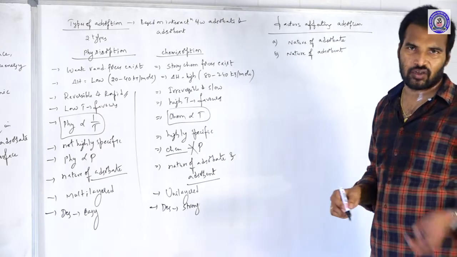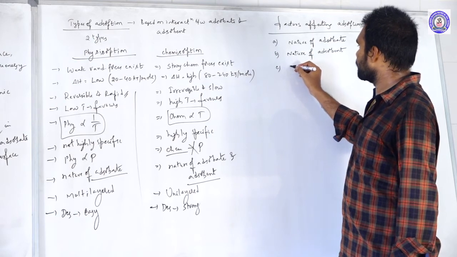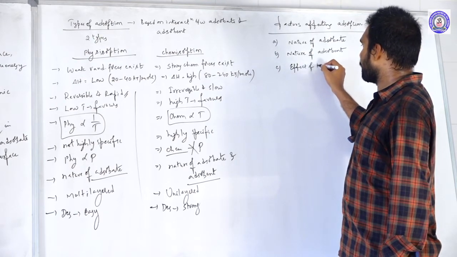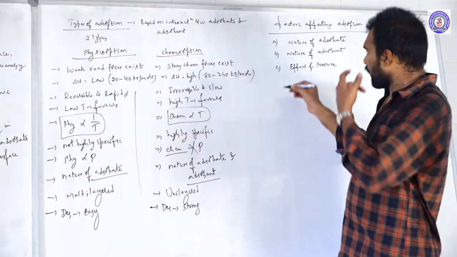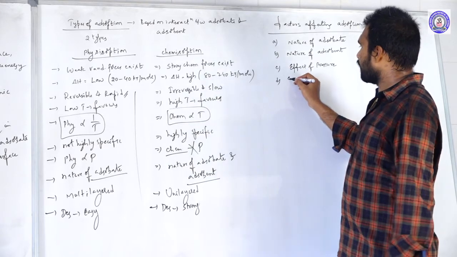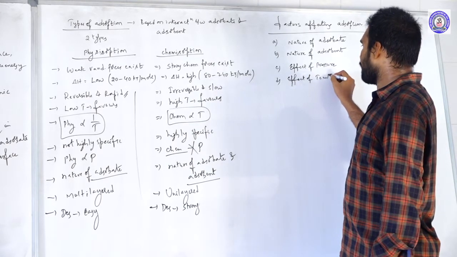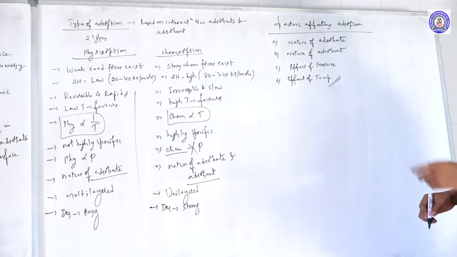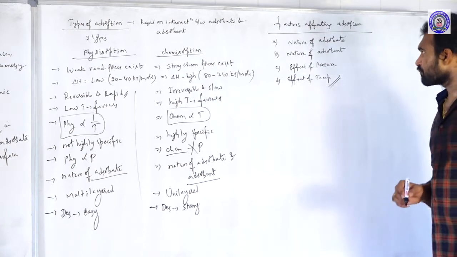Third one, effect of pressure. And the fourth one, effect of temperature. So these are the main four factors on which the adsorption phenomena depends. Clear?